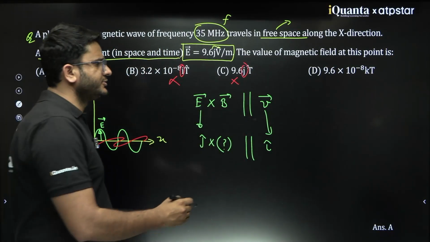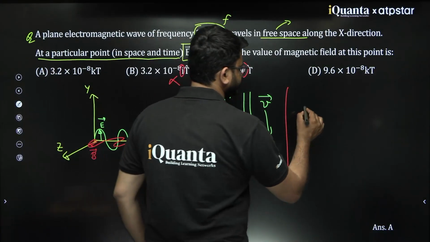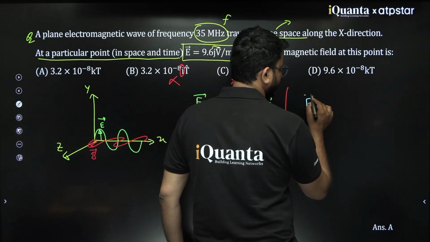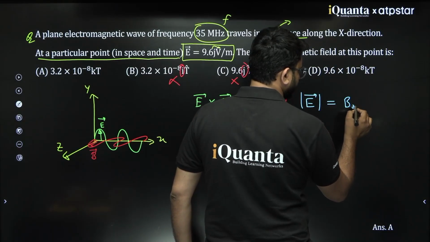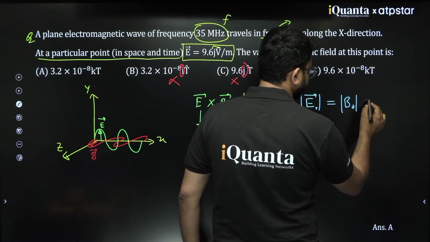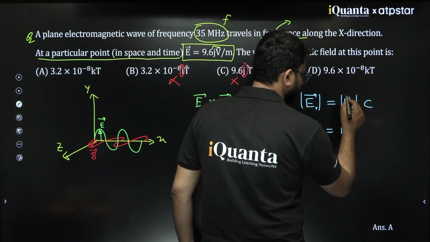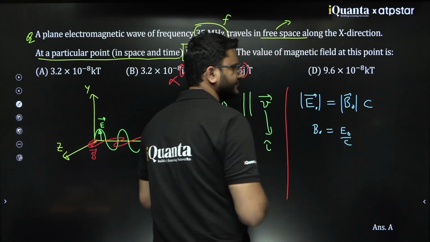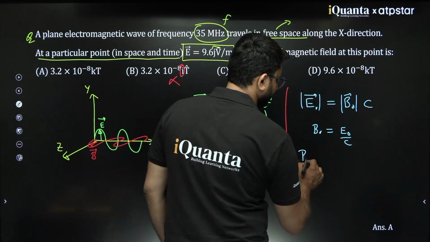What is the magnitude? If I go for magnitude, you will say, sir, the electric field magnitude would be what? E naught equals B naught times C. So what is B naught? B naught is nothing but E naught by C. This is the magnitude formula. So we can calculate B naught.